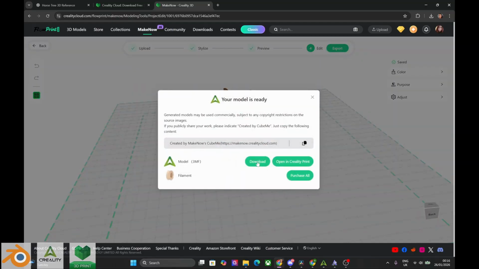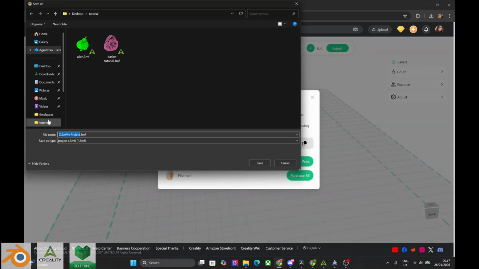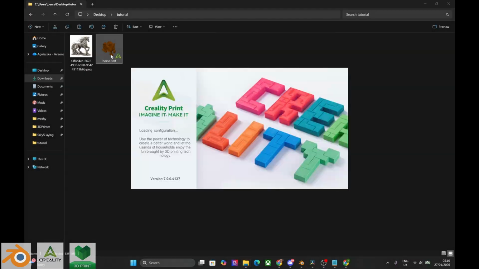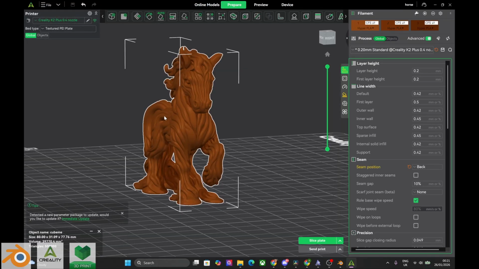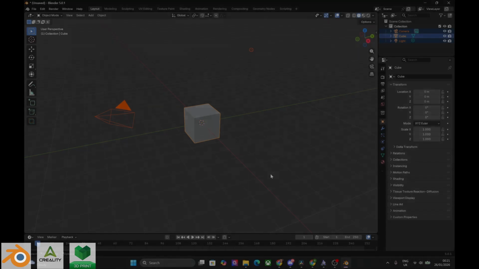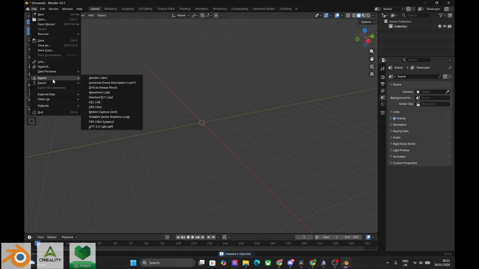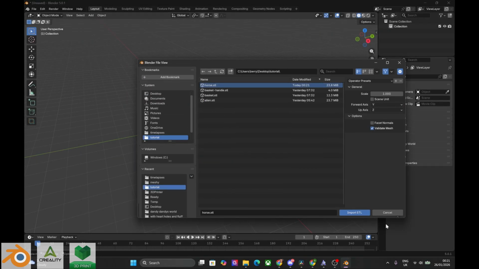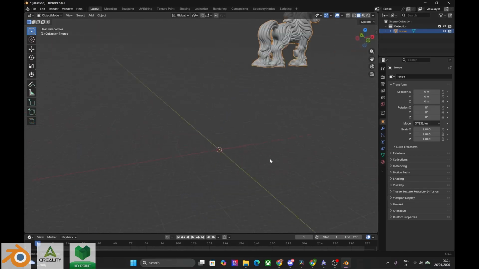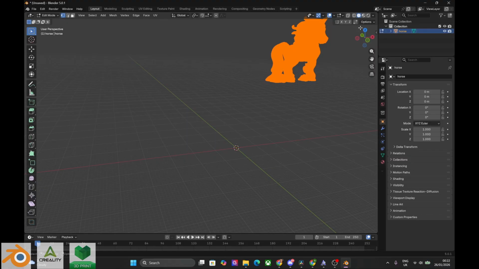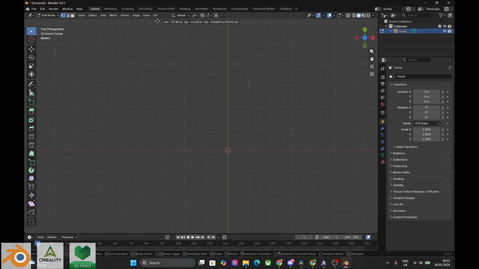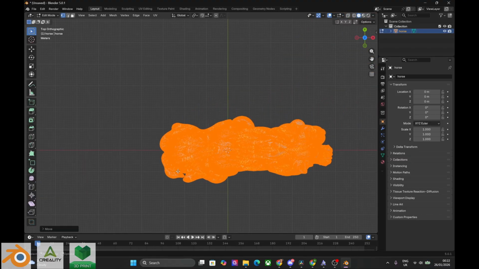Now we need to download our 3MF file. Now we can open the file in Creality Print, so we can export the STL and import it to Blender. Let's remove cube, camera and light and import the horse. Exporting model from Creality Print always moves pivot point, so let's just move the model to the center. Let's go into edit mode, press A to select all, press Z on the gizmo in top right corner and press G to move the model to the center.